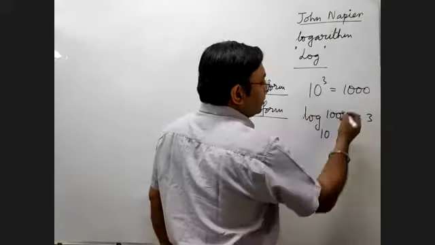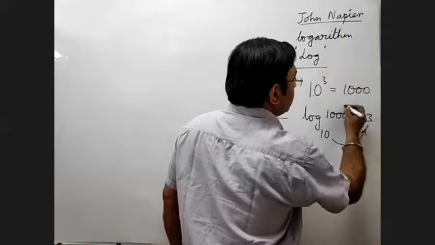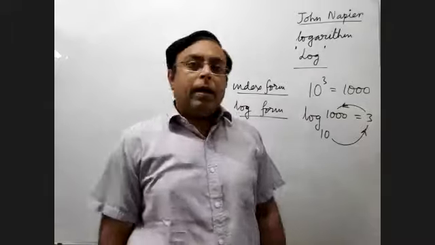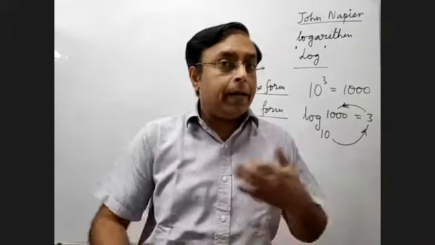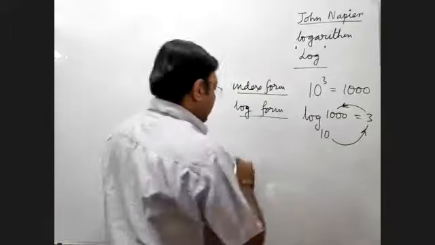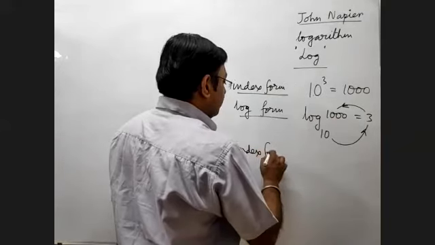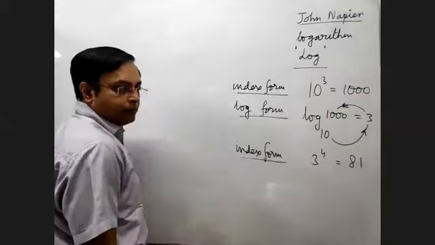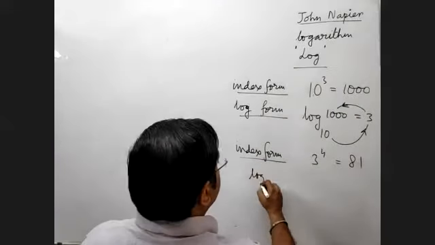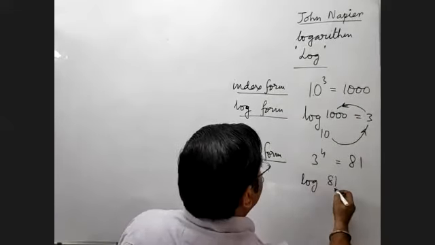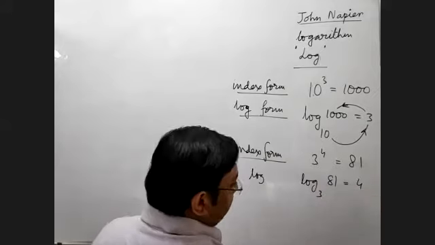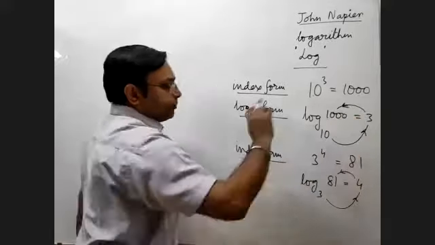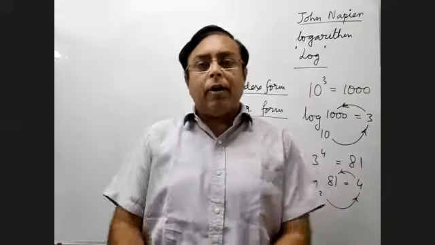Like 10 to the power 3 is 1000. That's the circular nature of the relationship. But you know, the base need not be 10. It can be another base also. So another example, again in index form: suppose I say 3 to the power 4 is equal to 81. Therefore, the log form of that will be log 81 base 3 is equal to 4. So that same relationship goes on. That is essentially the idea of log.